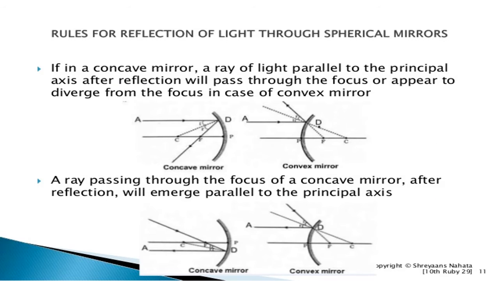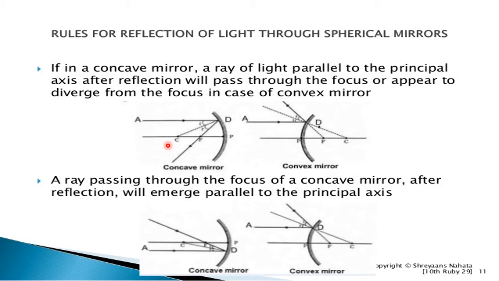In the next, rules for the reflection of light through the spherical mirrors. If in a concave mirror the rays of light are parallel to the principal axis, after the reflection they will pass through the focus or appear to diverge from the focus, as shown in the figure. This is the principal axis.